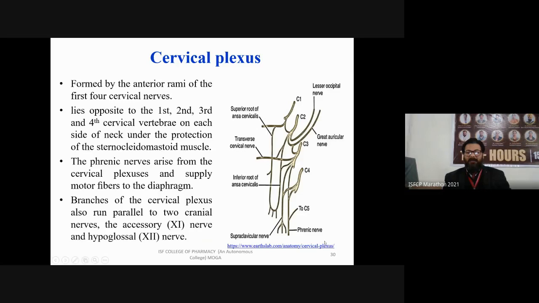This is very important, your phrenic nerve, because phrenic nerve is the nerve which supplies your diaphragm. You know what is diaphragm? Diaphragm is the part where your lungs and your heart are supported, and below this your liver is present. When your intercostal muscles contract, the supply is coming with the help of the phrenic nerve.